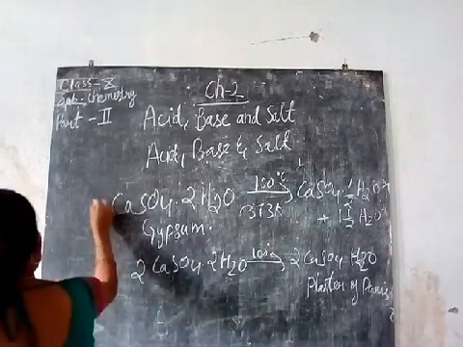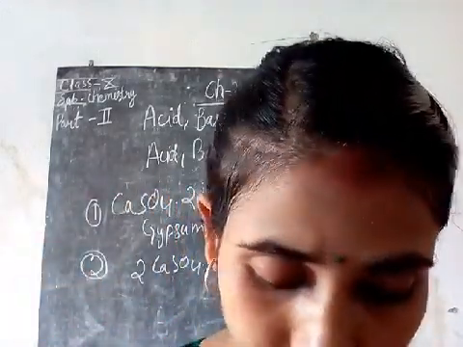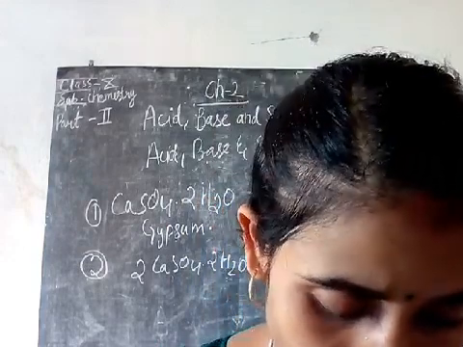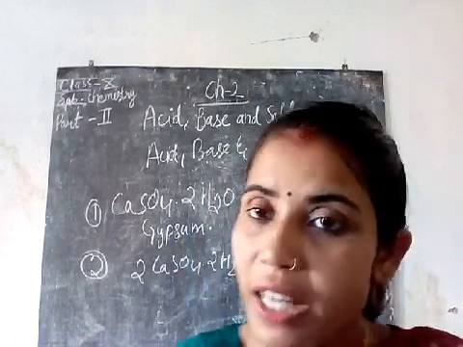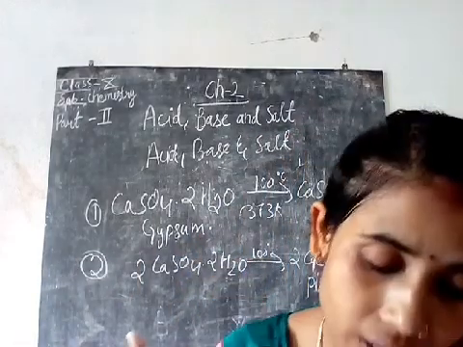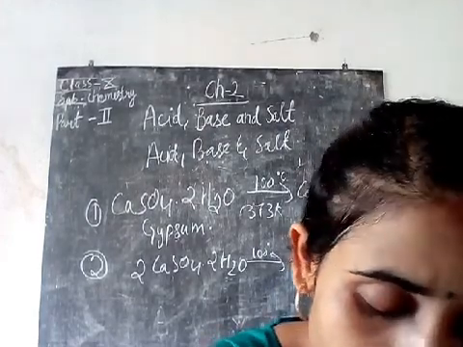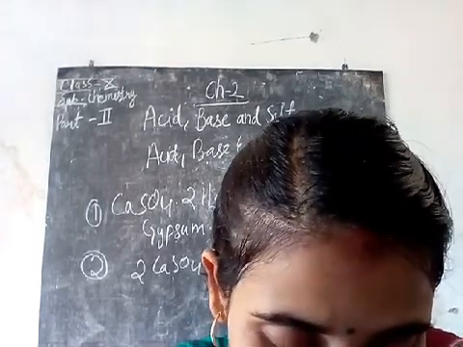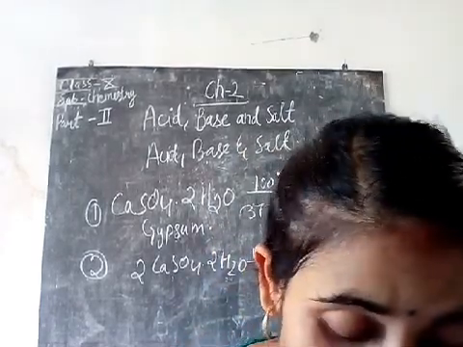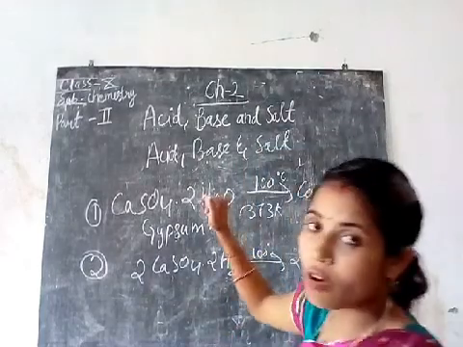There are two methods which show the preparation. Plaster of Paris is prepared by heating gypsum in a kiln to a temperature of 100 degrees Celsius, which you can see clearly on the blackboard. When gypsum is heated to 100 degrees Celsius, it loses 3/4 of its water of crystallization and forms plaster of Paris. This is also your plaster of Paris.